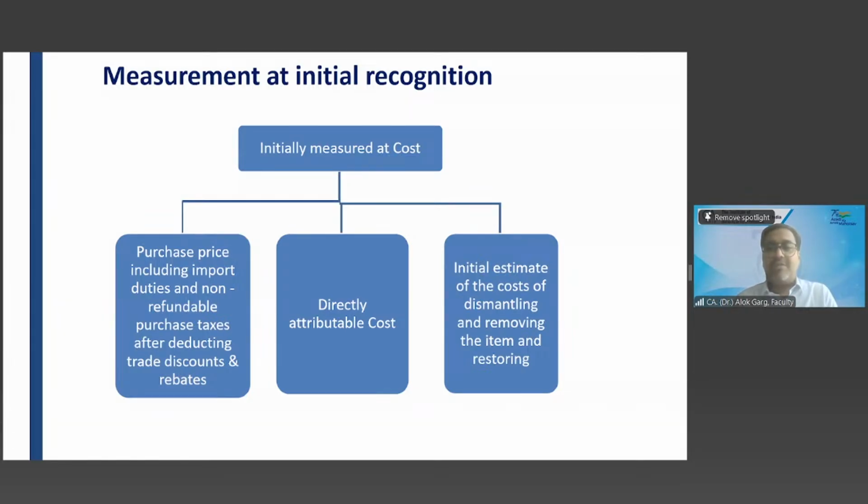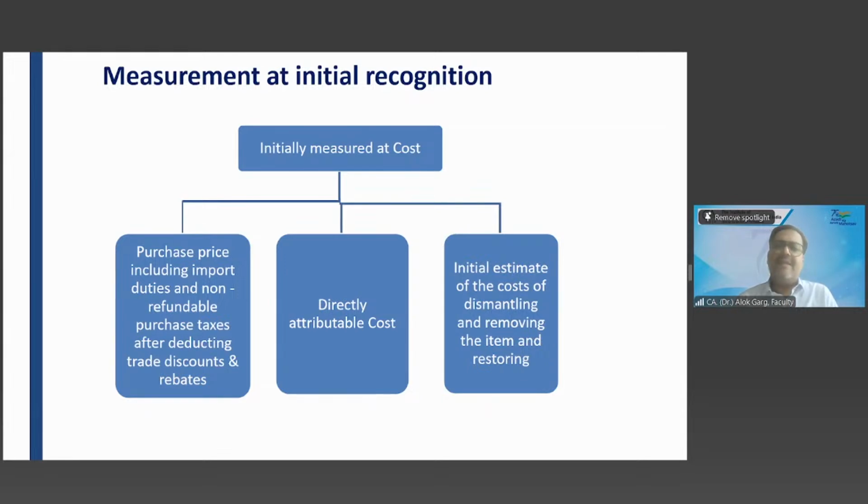What is the meaning of the third leg? You guys are champions. Why are you not speaking? Yes, sir. After installation, the cost is dismantling and removing the item and restoring, which means dismantling cost.